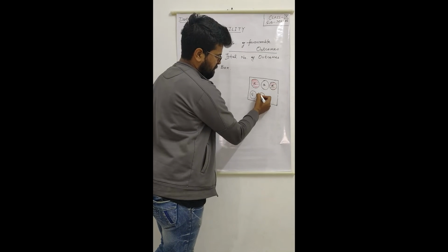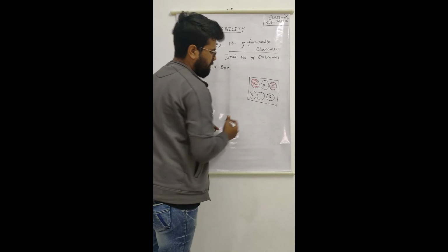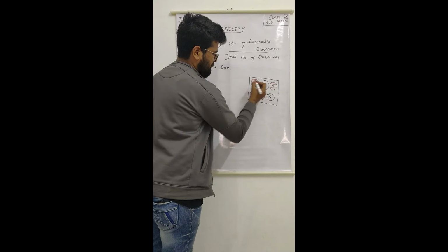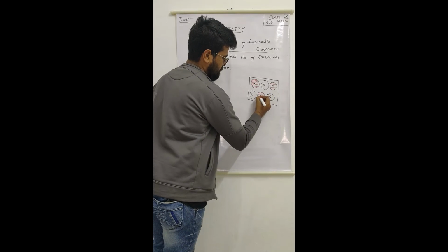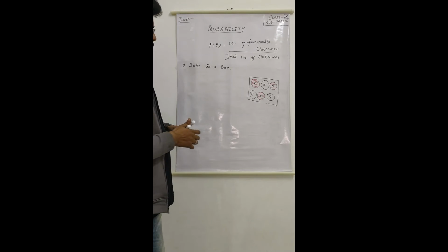And one more red ball and one more green ball. This is red. So 3 red balls, one is blue and one is green.